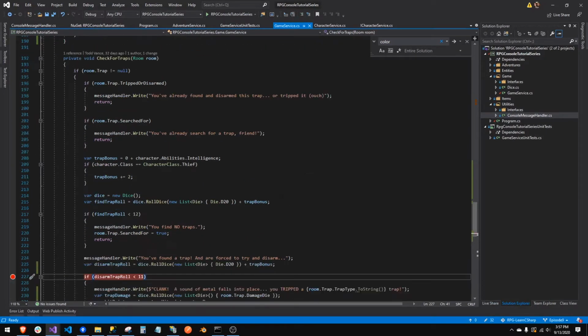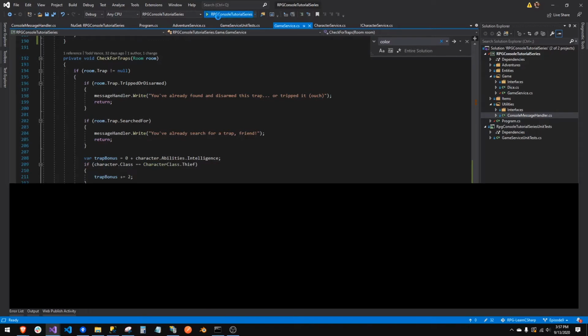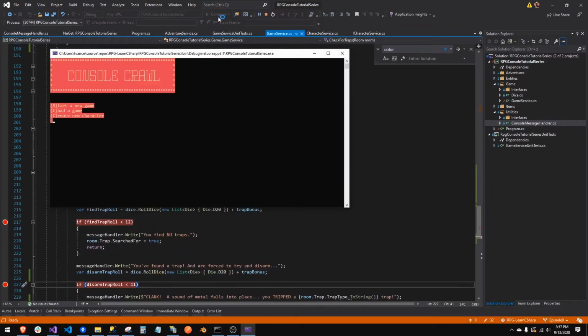Where do we get that? You find no traps. Let's just make sure this is always good enough to find traps. Crazy stuff.